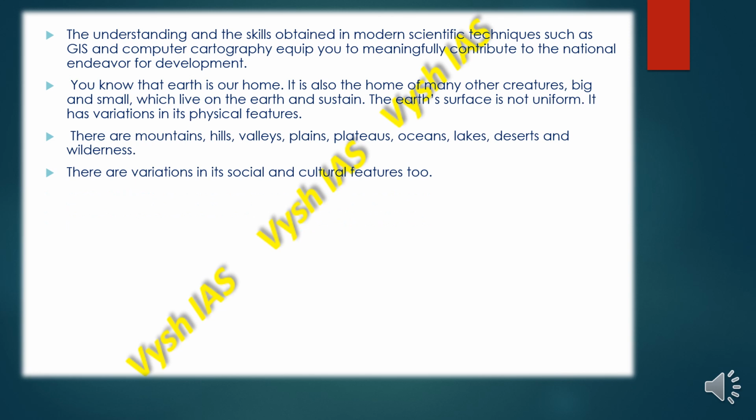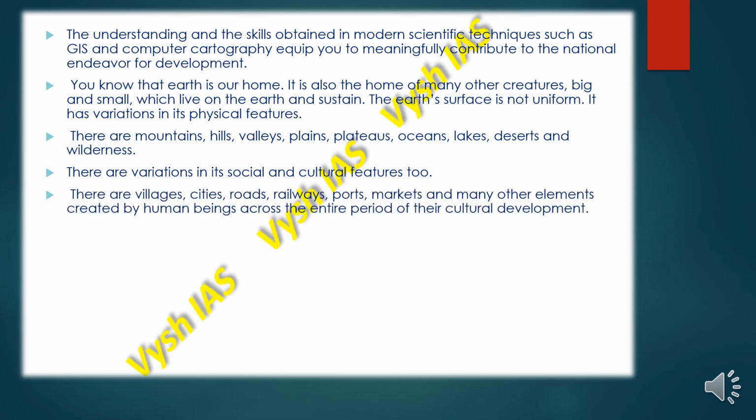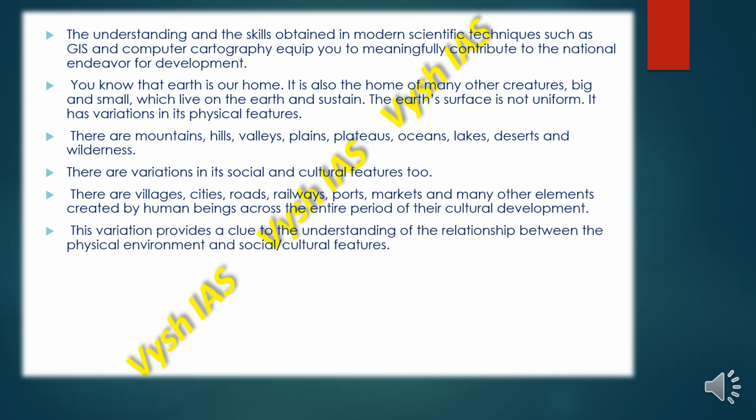There are variations in social and cultural features too: villages, cities, roads, railways, ports, markets, and many other elements which are man-made across the entire period of their cultural development.